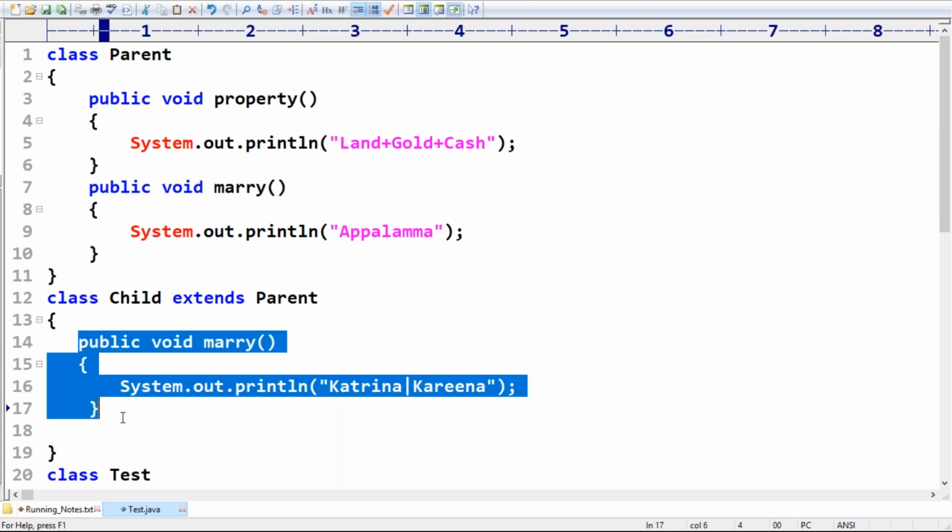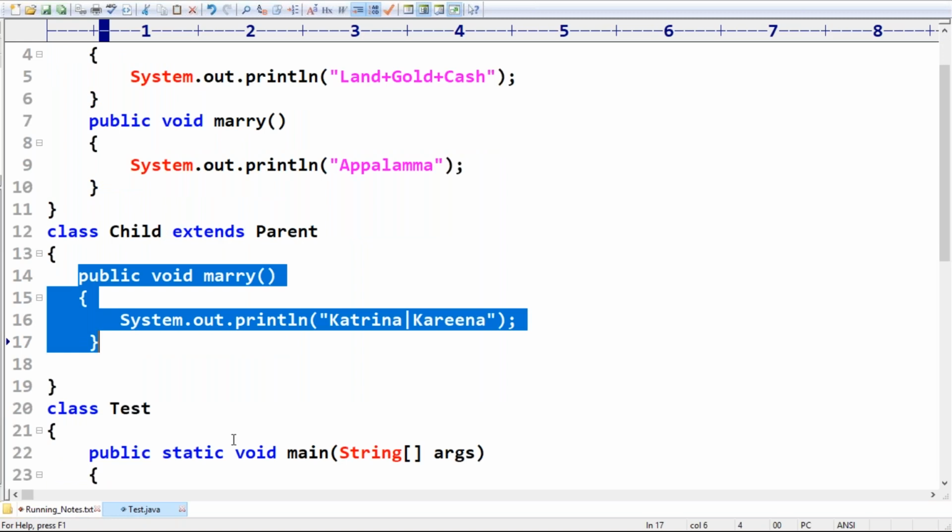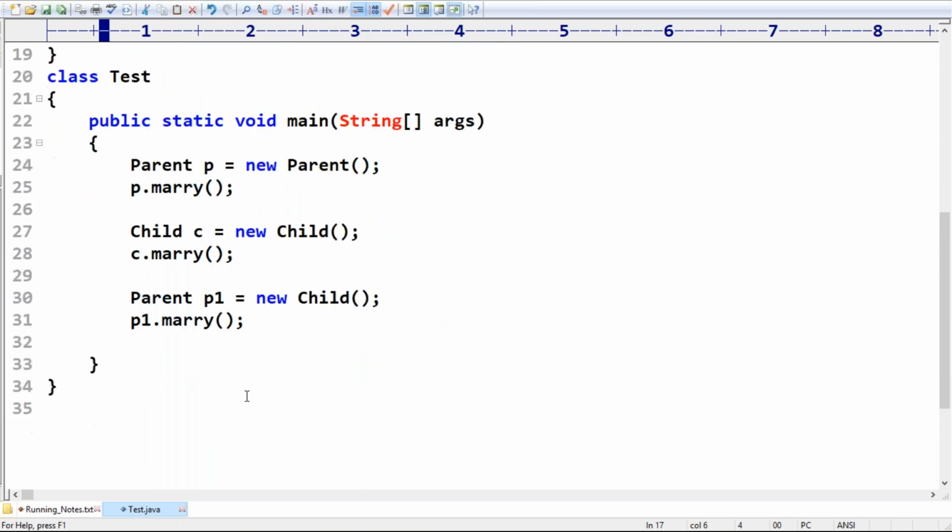All the people, just observe very carefully. Is it overloading or overriding? Overriding concept is here. Now, how will the flow be? I will explain twice, sir, but you should have clear clarity.